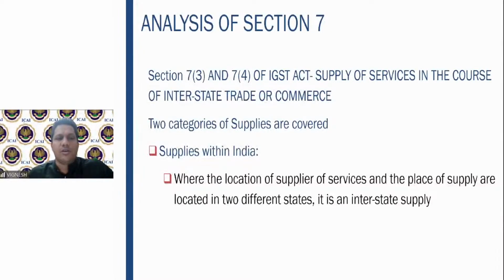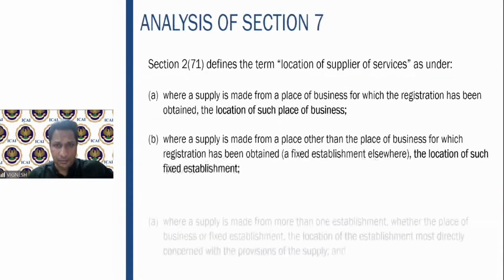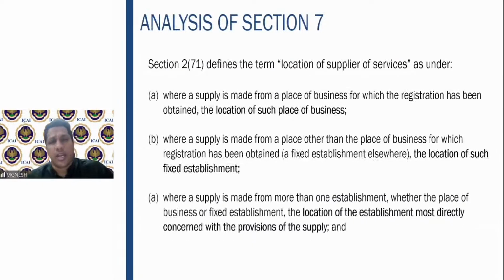Supply of services in the course of interstate trade or commerce, where the location of supplier and the place of supply are in two different states, is interstate supply. Though the term location of supplier of services is not defined, section 2(71) of the CGST Act 2017 defines the term location of supplier of services. What does it mean? Where the supply is made from a place of business for which the registration was obtained, the location of such place of business.